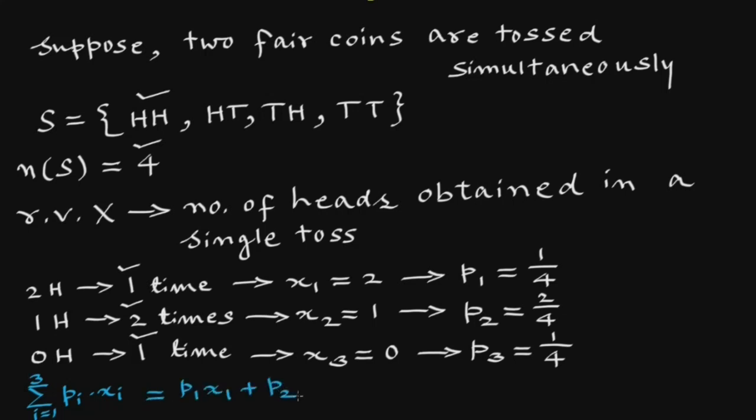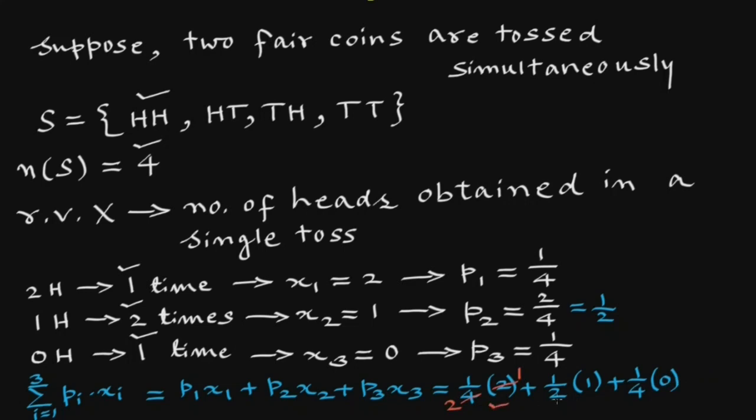p1x1 plus p2x2 plus p3x3 equals 1 upon 4 into 2 plus 2 upon 4, that is 1 upon 2, into 1 plus 1 upon 4 into 0. Two ones are 2, twos are, which gives this half plus this half equals 1.